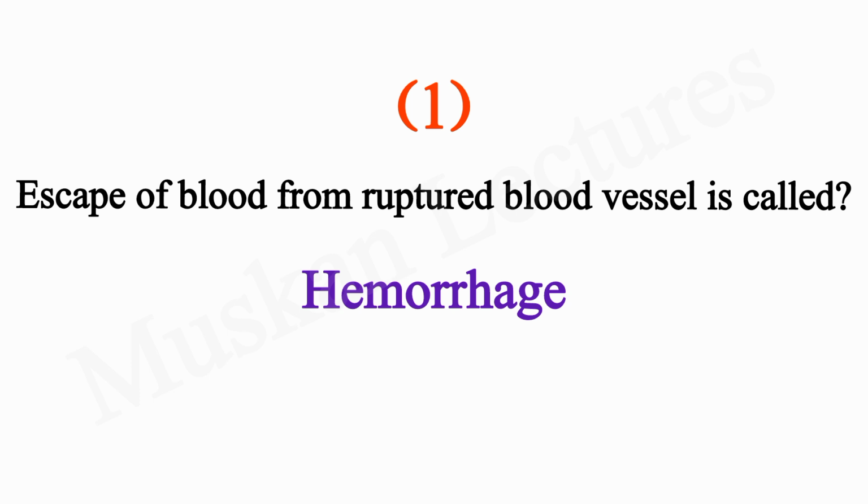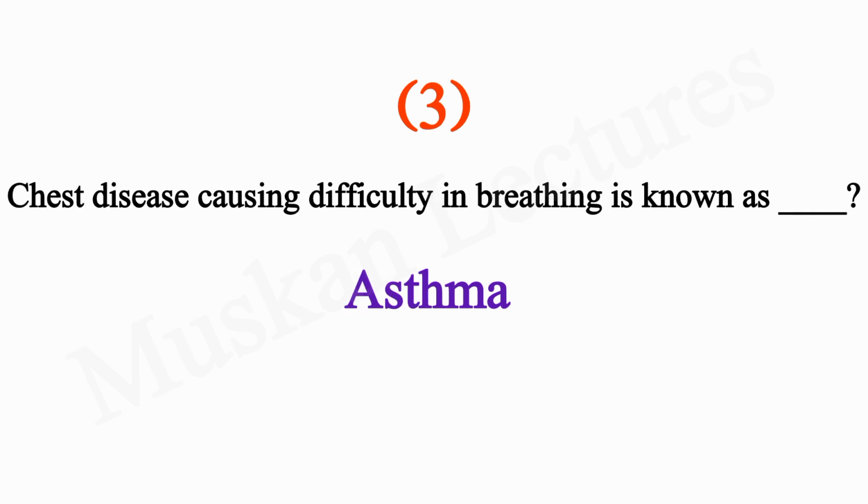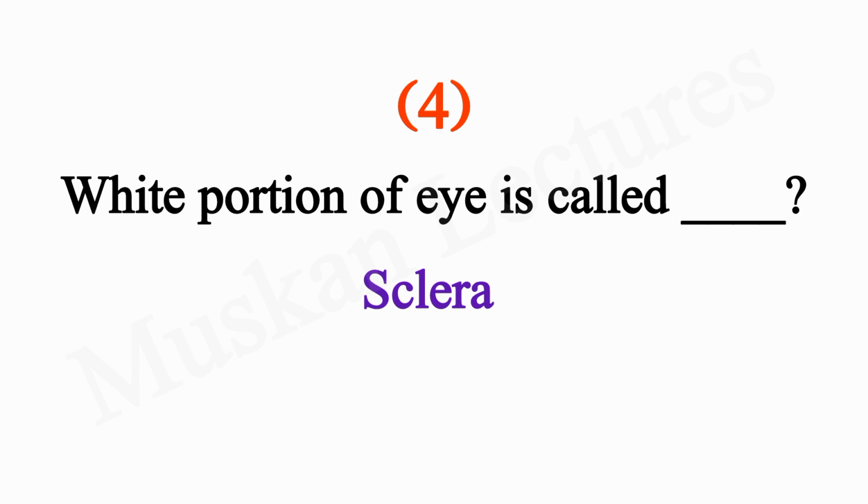Escape of blood from ruptured blood vessel is called hemorrhage. Complete loss of consciousness is known as coma. Chest disease causing difficulty in breathing is known as asthma. White portion of eye is called sclera.